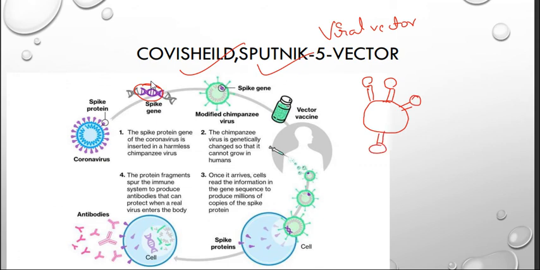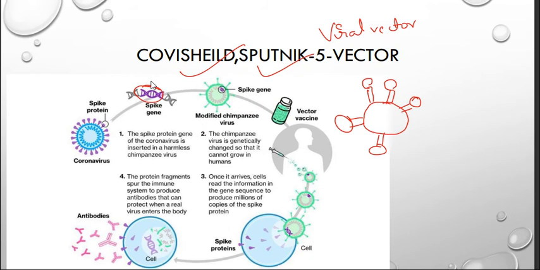You may doubt, if we introduce the same protein, what will happen? It will replicate. But this engineered virus, this modified chimpanzee virus, will not replicate, and it is safe for humans. See, so what is the vehicle here? That is the chimpanzee virus. They engineered it with the spike protein, which our immune system will figure out and make a plan so that it will address this spike protein.